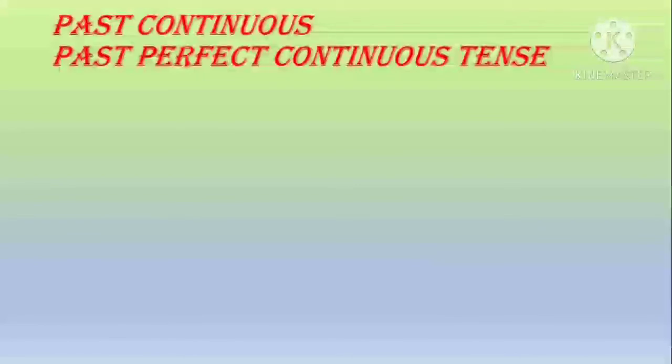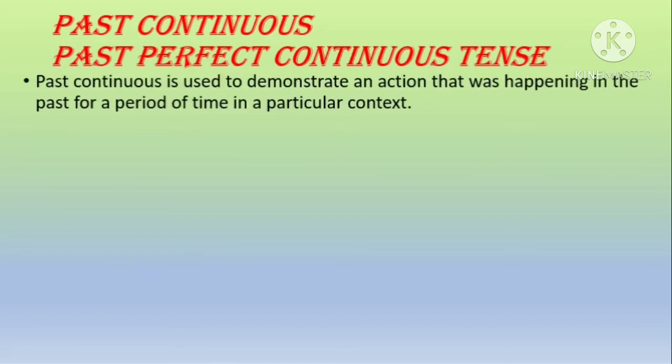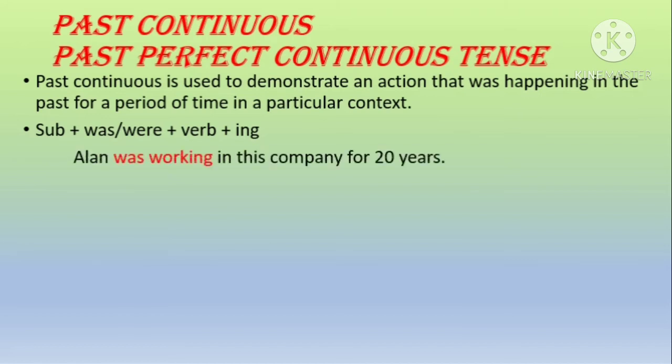So now let's see what is past continuous and past perfect continuous. Past continuous is the one which is the action which was going on in the past for a period of time in a particular context. So the form is subject plus, based upon the subject, if it is singular, we use was, and if it's plural, we use were, and verb plus ing. Alan was working in this company for 20 years.